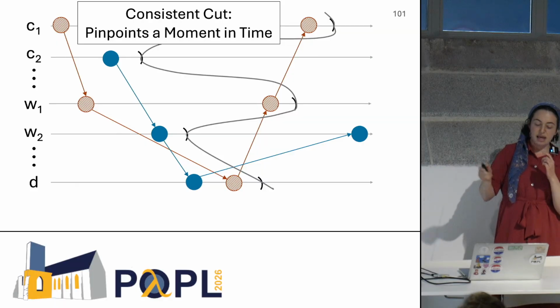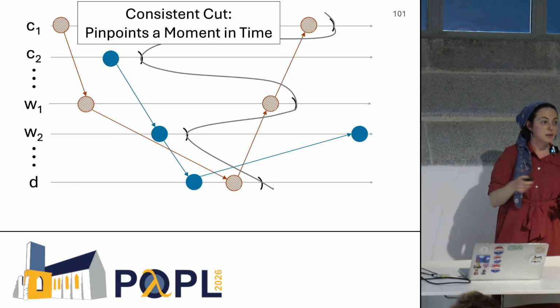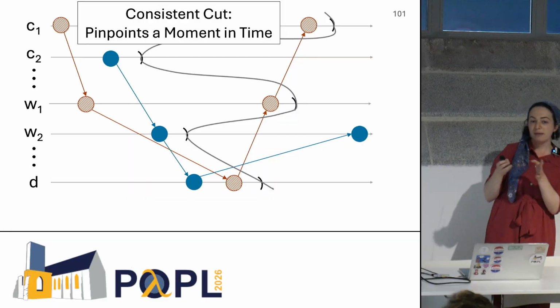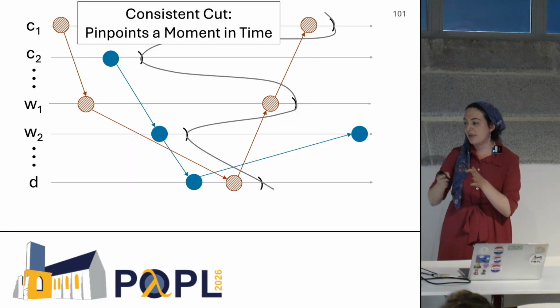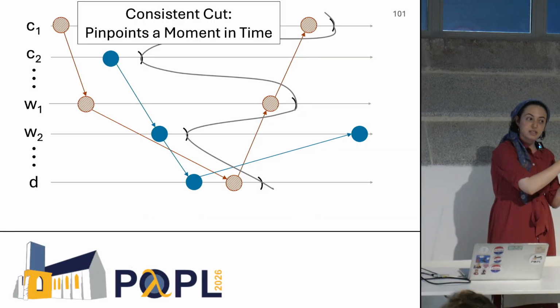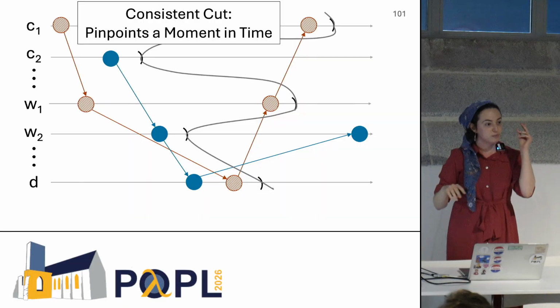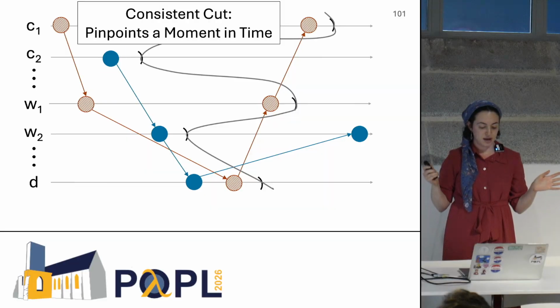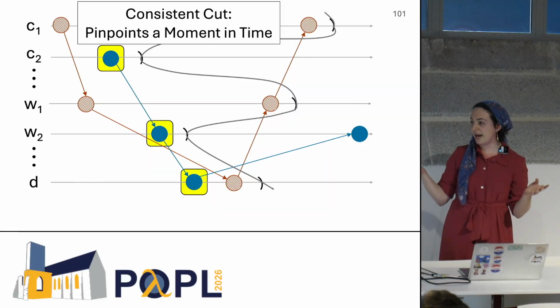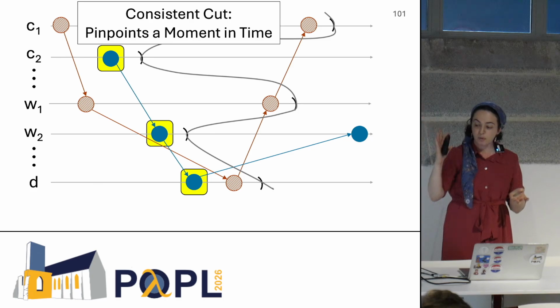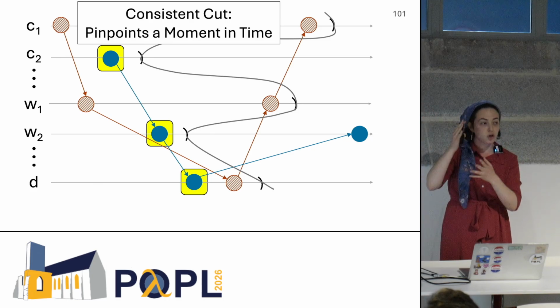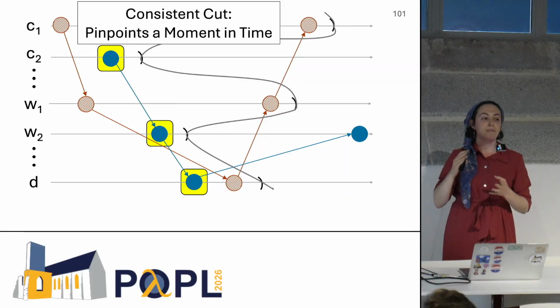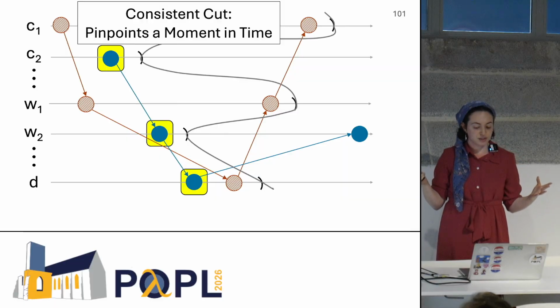Now, if we have an atomic update in the partial order model, what that means is we should be able to create a consistent cut that has all of the old actions on one side and all of the new ones on the other. There should be a moment where everything switches. And this is not a consistent cut. We have updated actions in this moment in time, really concurrent with or before our non-updated actions.